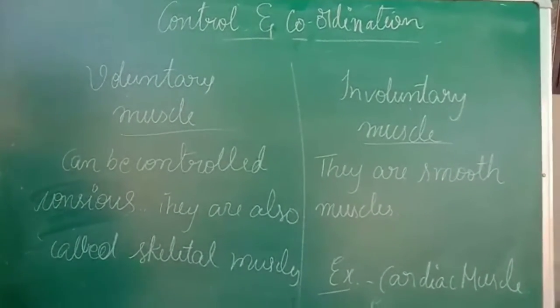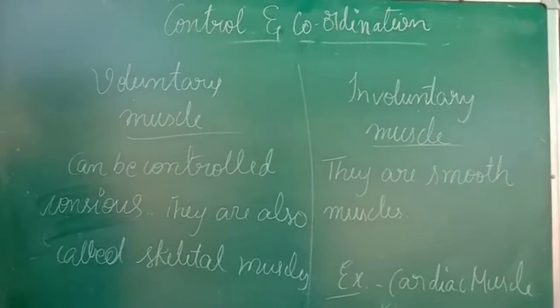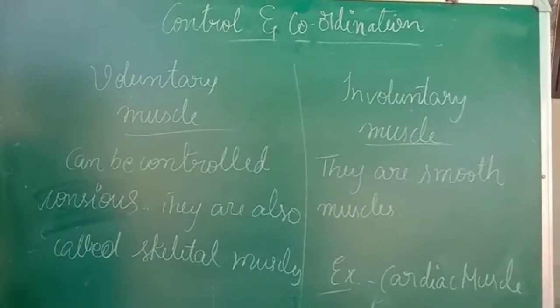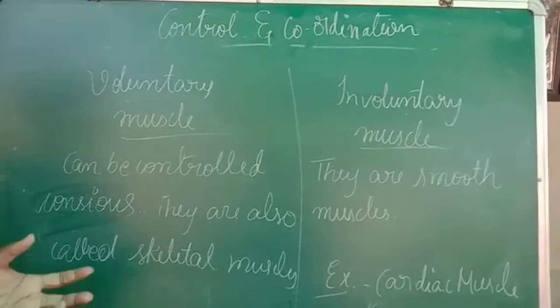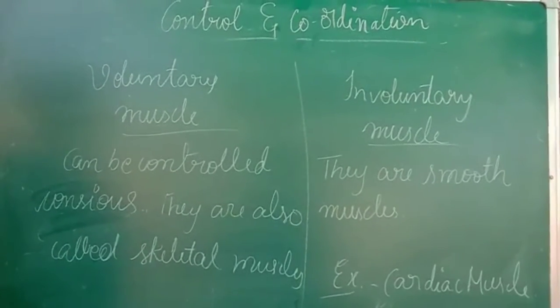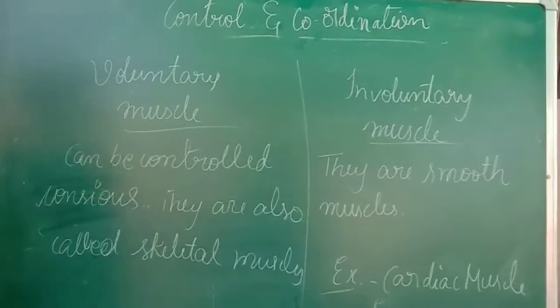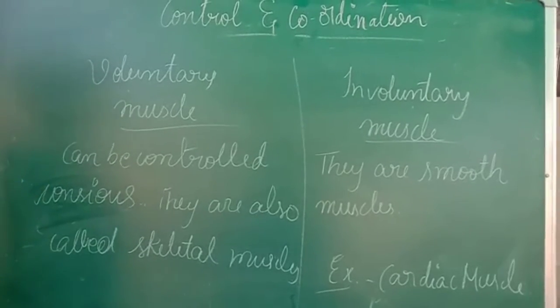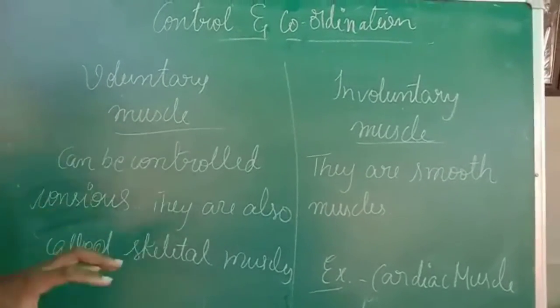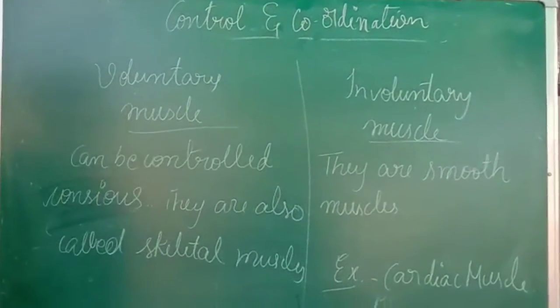Muscles which are hard in nature, like the muscles of our legs, thighs and hands, all come under voluntary muscles. So muscles which are hard in nature and which can be controlled with the help of the brain of a human being are called voluntary muscles.